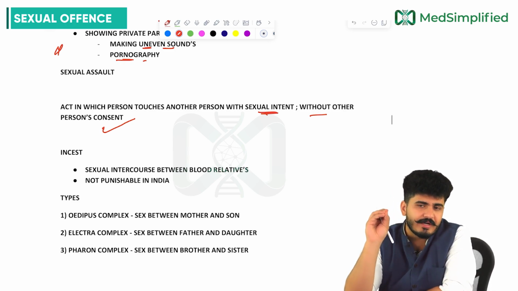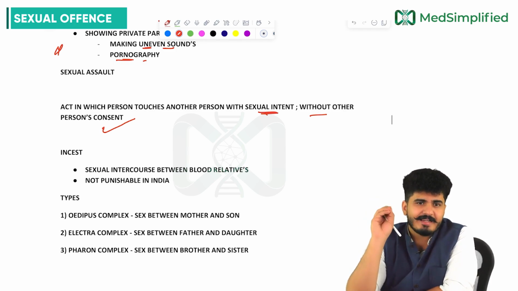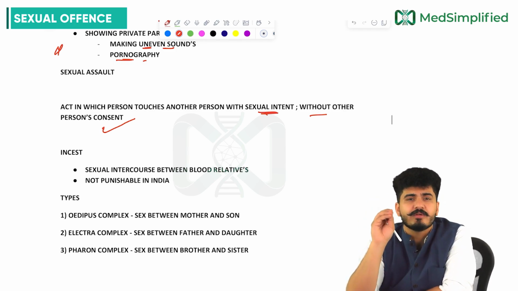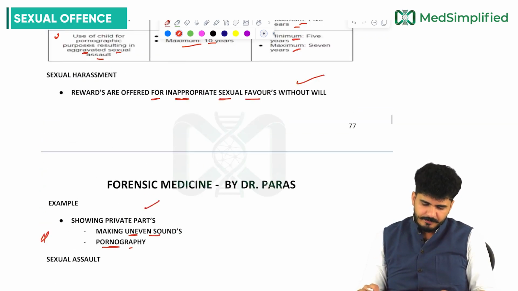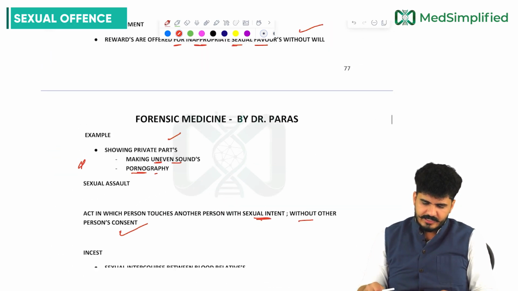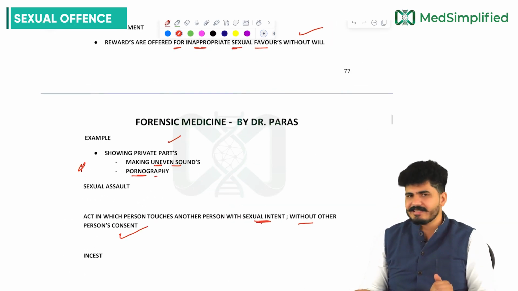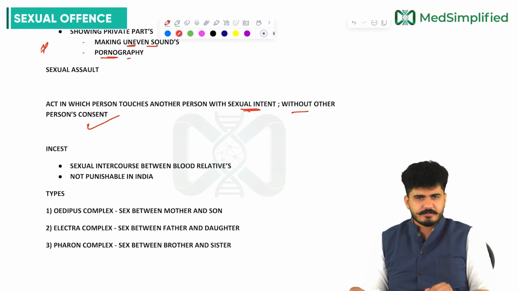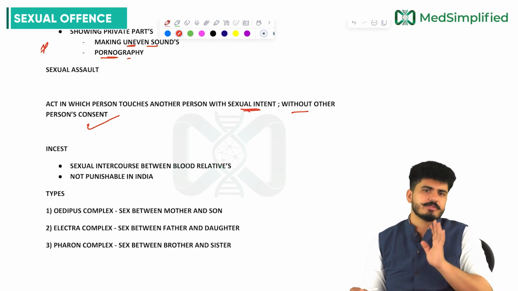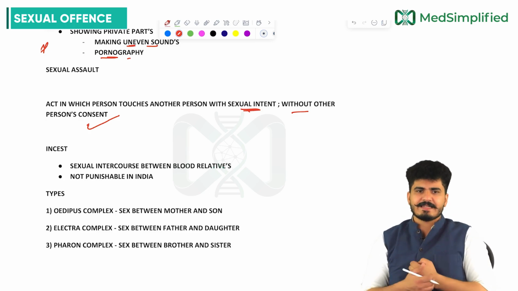The consent of the other person is absent right there. You are forcefully touching someone, pressing the organs, putting a finger, etc. Those all come under sexual assault, my dear friends. So this is the difference between sexual harassment and assault. What is harassment? You are offering the reward and getting things done. And in sexual assault, you are forcefully touching the person's private body parts, or any part of the body, without the consent of the person.